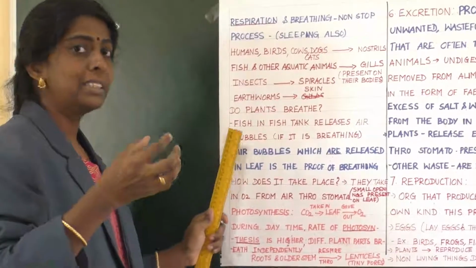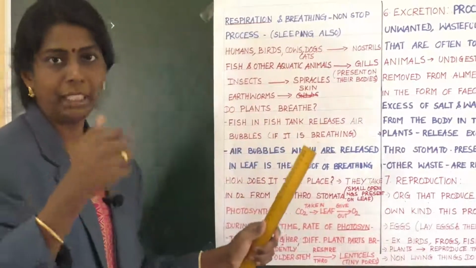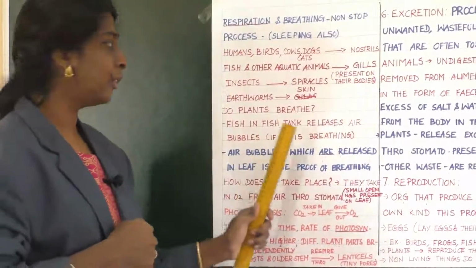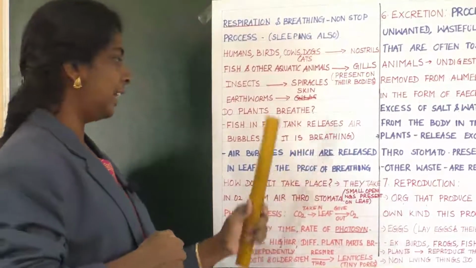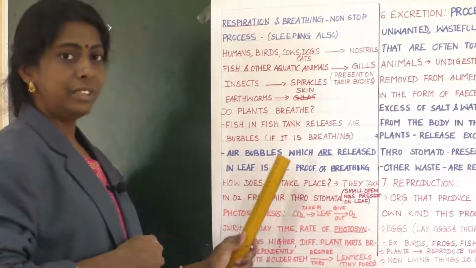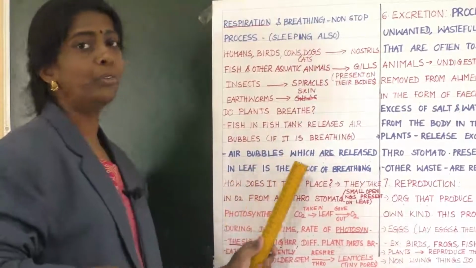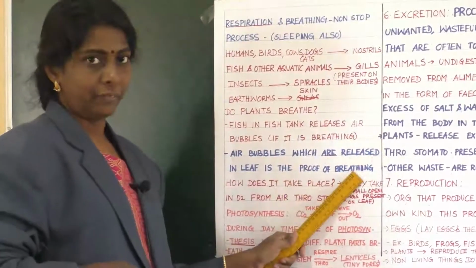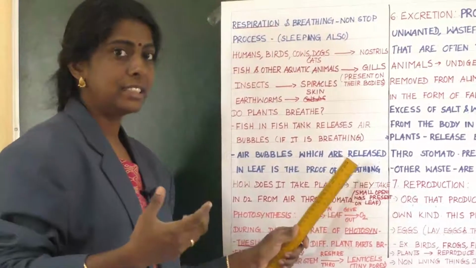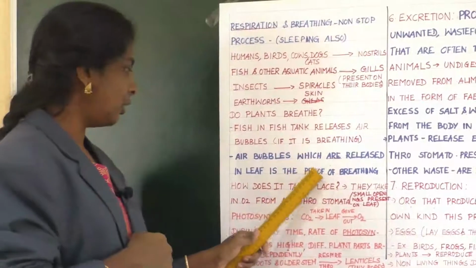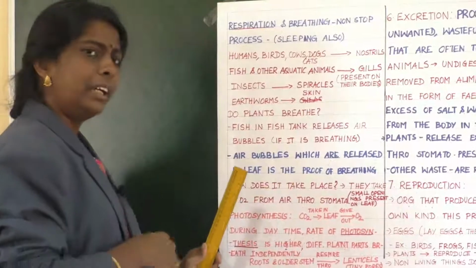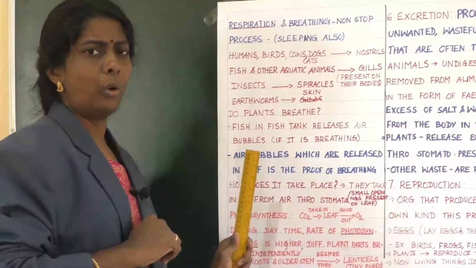So air bubbles are the proof of breathing. Clear? Then air bubbles which are released in the leaf are the proof of breathing, that we noticed in the activity.